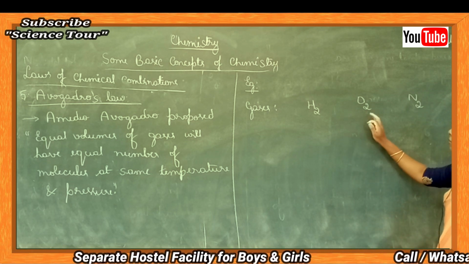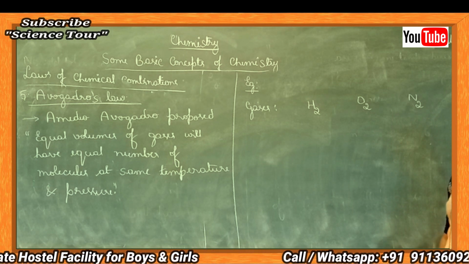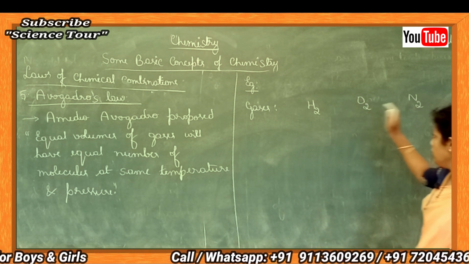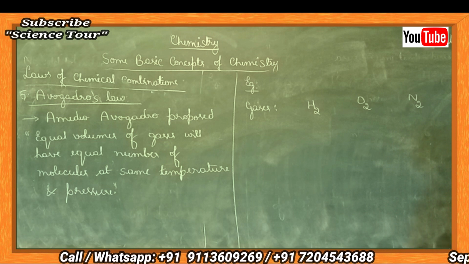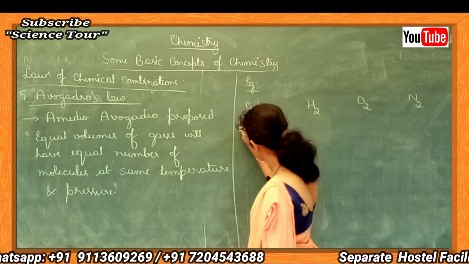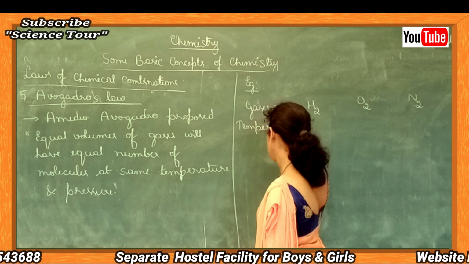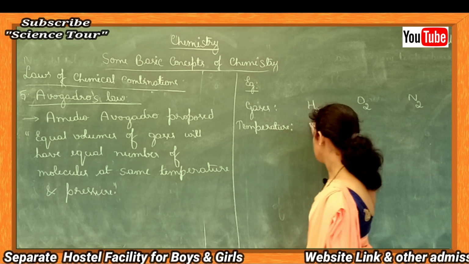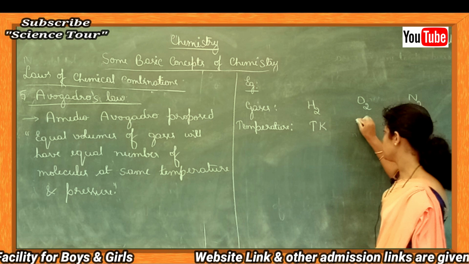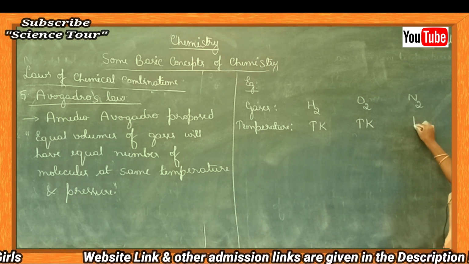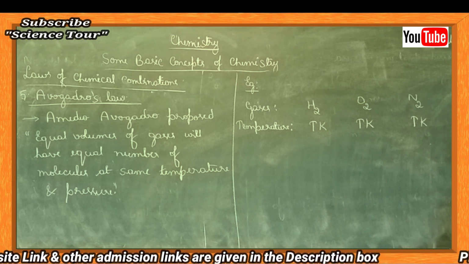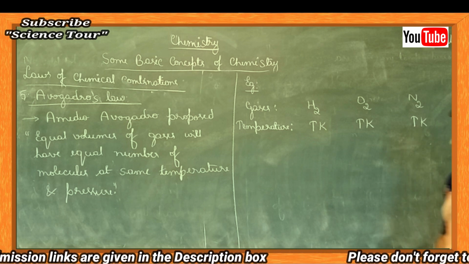I have taken three different gases, hydrogen, oxygen and nitrogen. Let's consider temperature at which these gases present are T Kelvin. Temperature of hydrogen is T Kelvin, oxygen is T Kelvin, nitrogen is also T Kelvin.